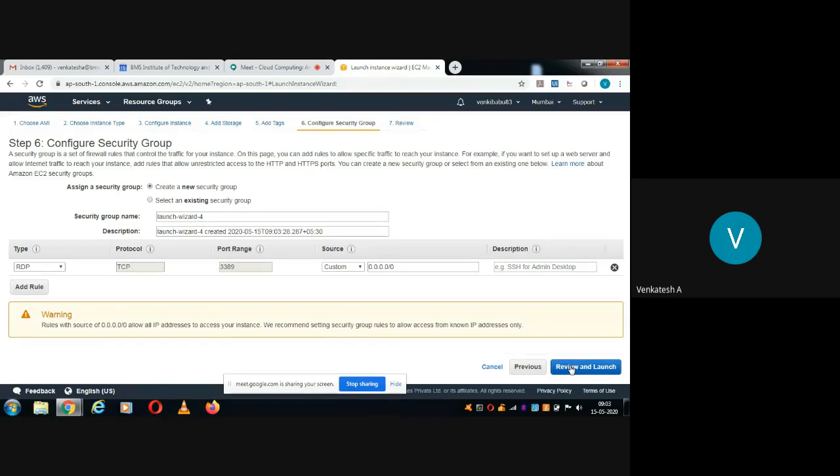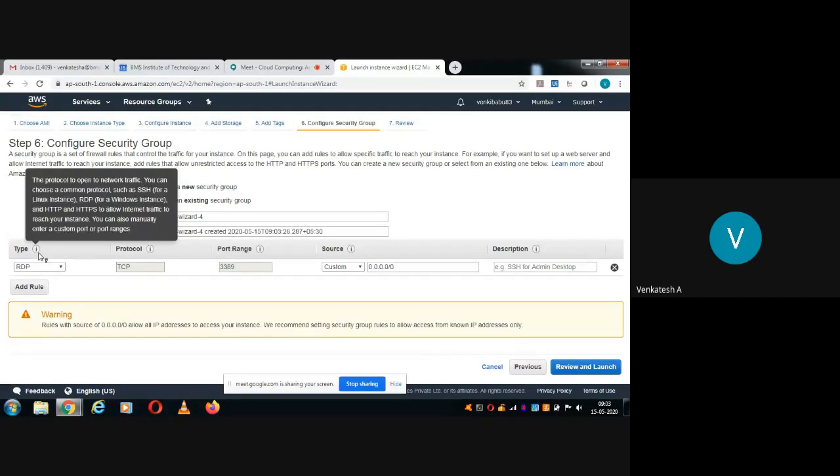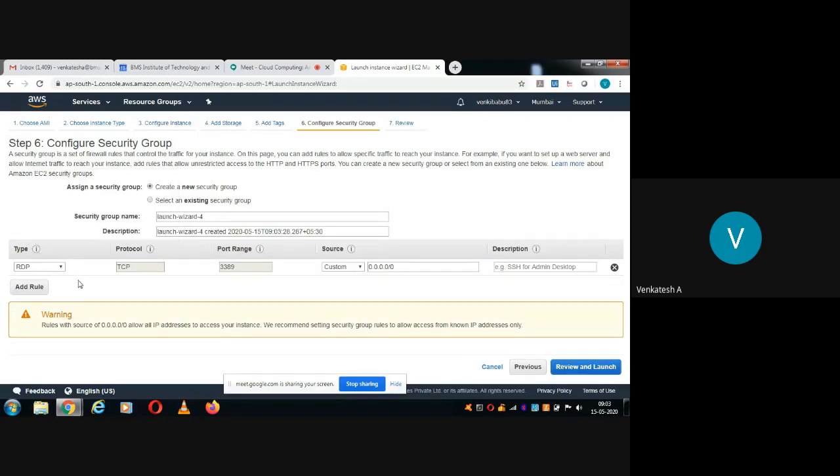Okay, it is creating a new security group. So here the type is RDP. RDP is a protocol for remote desktop. Since you are hiring the resources from the cloud, when you log in to a virtual machine, it will be hosted in the data center. That means you are doing a remote login. So we are selecting RDP, that is remote desktop. That's the type, and the protocol is TCP, and you retain all the default ports.